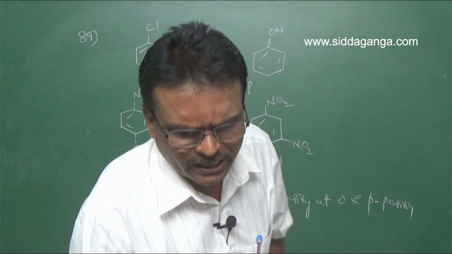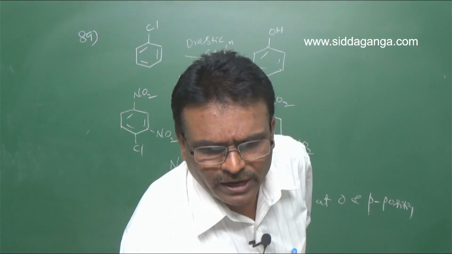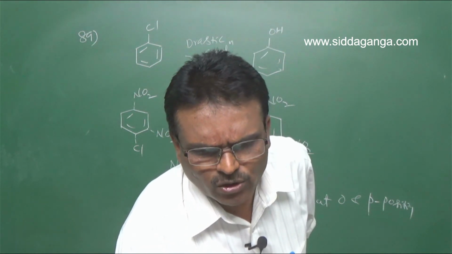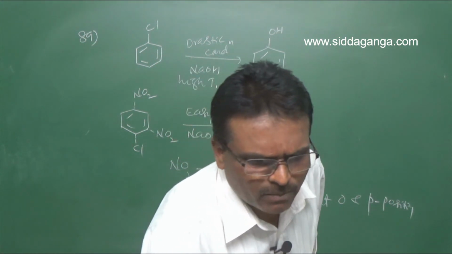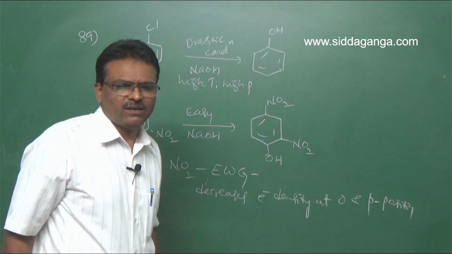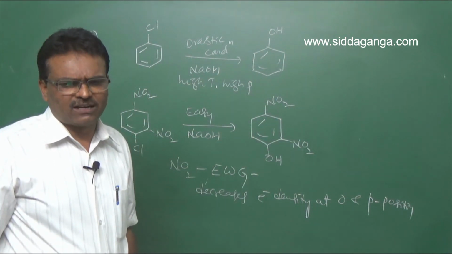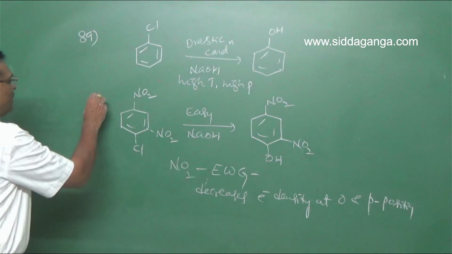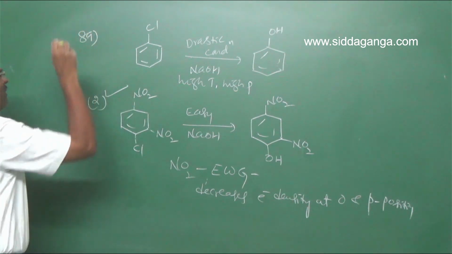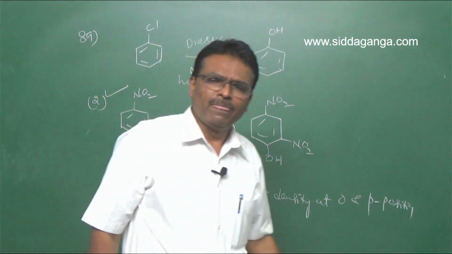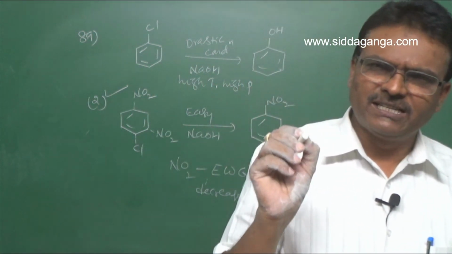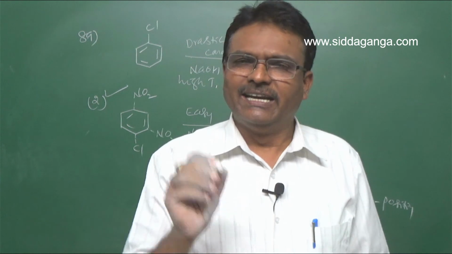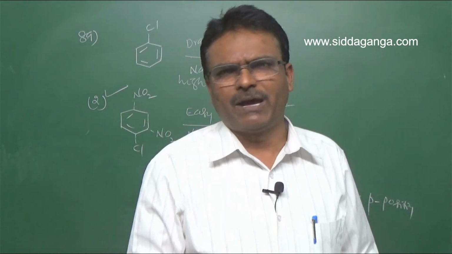Clear? So the option saying NO2 donates electrons is wrong. NO2 withdraws electrons from ortho and para positions, that is right. So second option is right for question number 89.